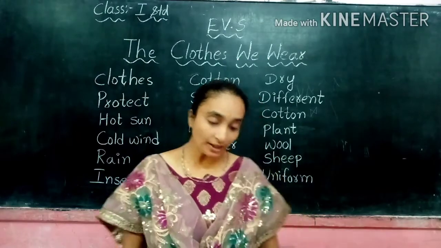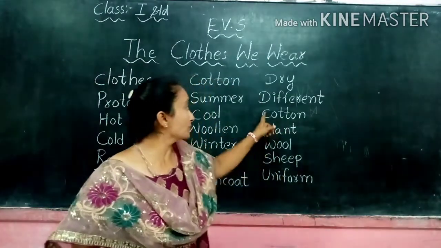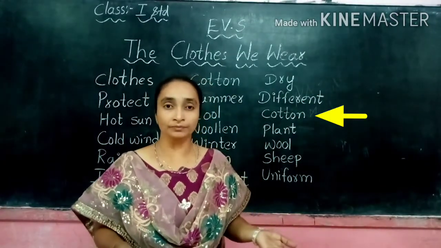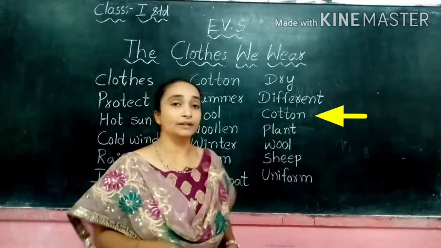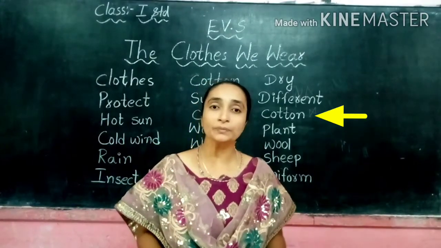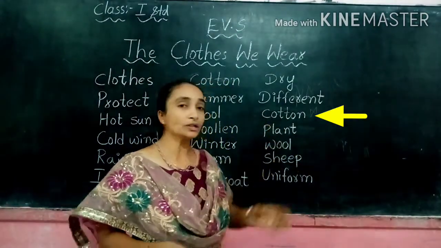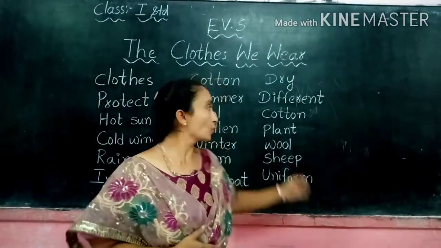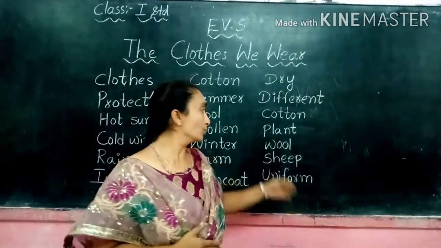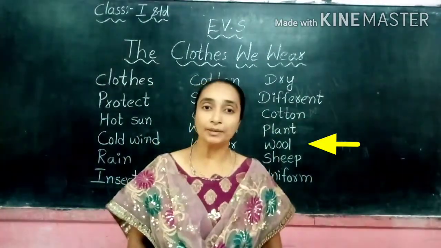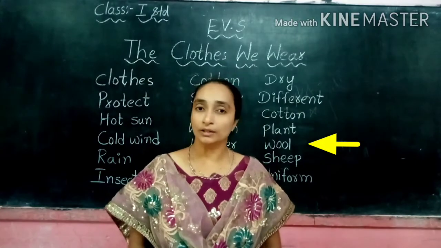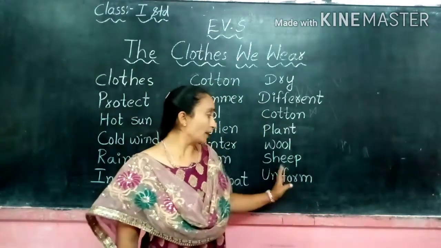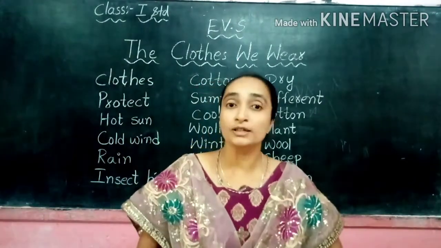And children, next, different types of clothes are made from different types of materials. The first one is the cotton plant. From where do we get cotton? We get cotton from a cotton plant. So these come from plants and animals. Cotton comes from the plant and wool comes from the sheep, the most common farm animal. We get wool from the sheep, and we wear a uniform to the school.